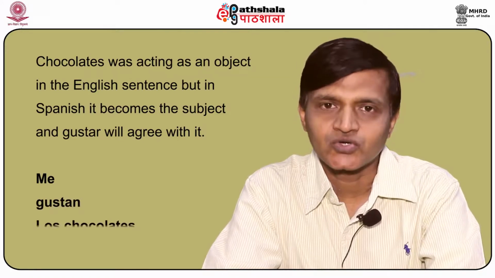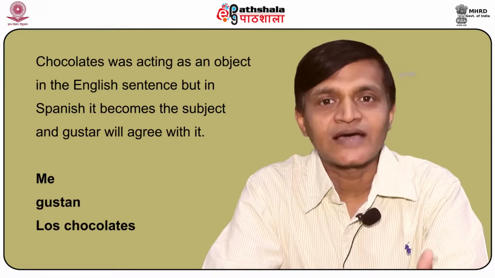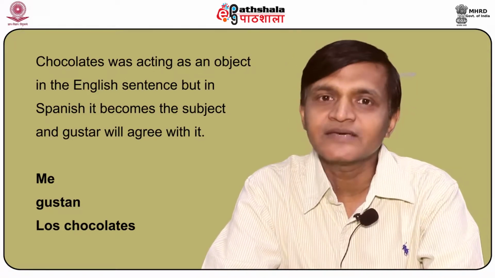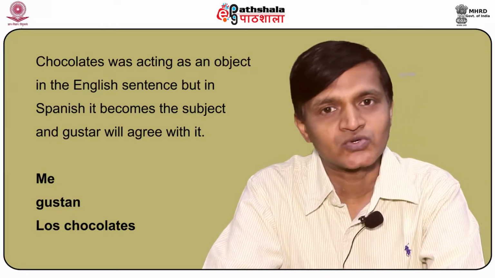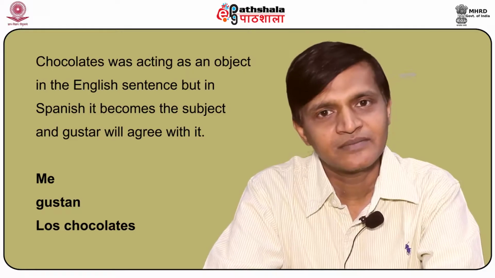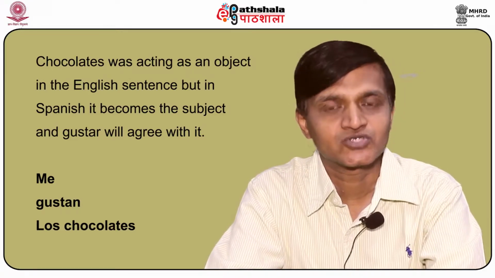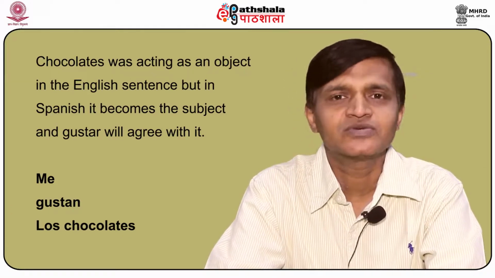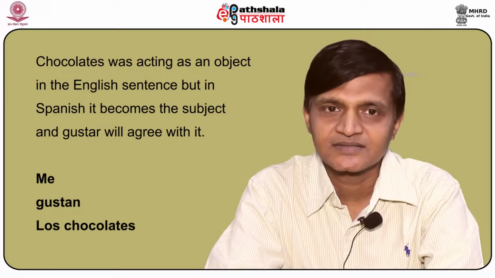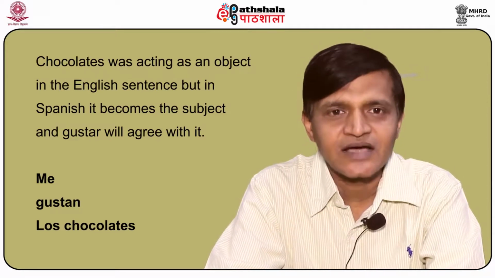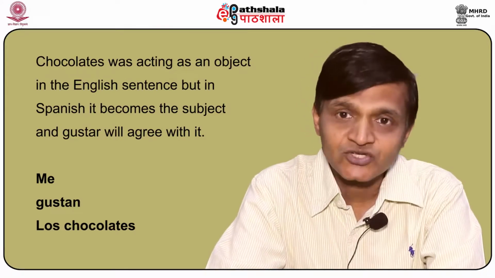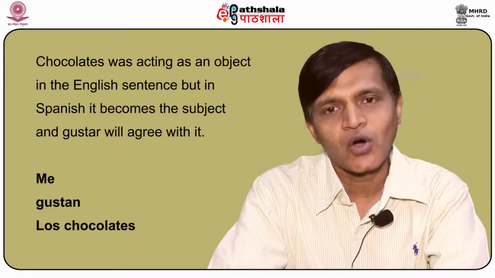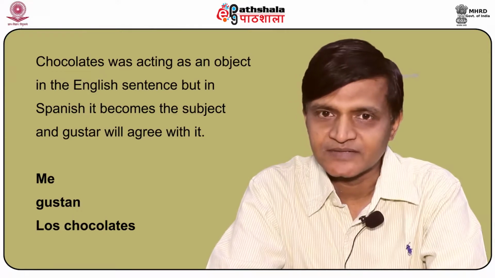Me gustan los chocolates. I repeat again, me gustan los chocolates. In the previous sentences, it was me gusta el chocolate because chocolate is singular, so gustar had become gusta. Now, because we are talking about los chocolates, the verb gustar will be conjugated as plural, which is me gustan los chocolates. Note the use of the definite article before each subject. El chocolate, los chocolates, both follow the verbs me gusta, or in the case of plural, me gustan.